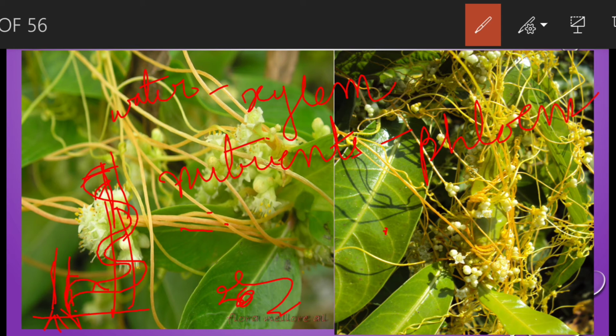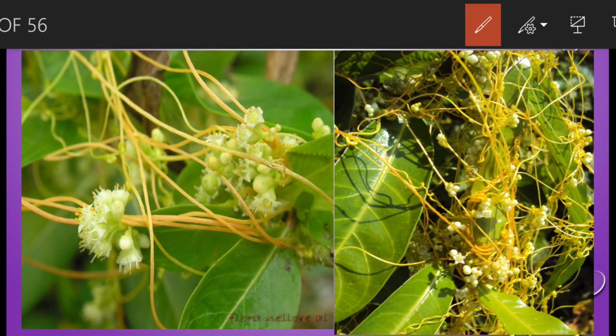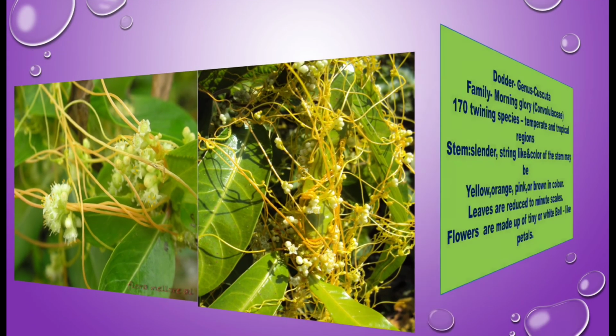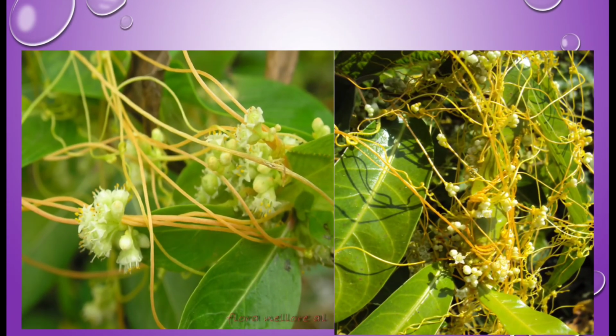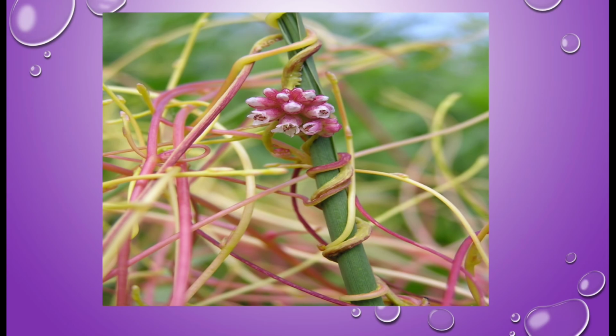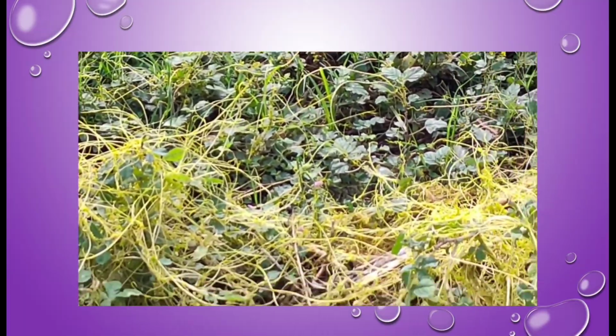Whenever it gets water and nutrients from the host plant, the roots of the dodder plant rot away. That means the roots are destroyed. Then it spreads to other branches also, from one branch to another. See in this video how the plant looks once it spreads: initially it spreads over some parts only. After that it spreads over the entire plant.